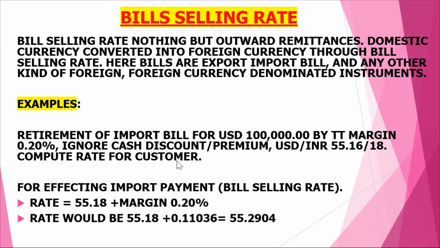Because we are going to apply the selling rate, we take 55.18. Okay, selling rate is always higher than the buying rate, plus margin 0.20%. And you have to remember that when selling is there, we always add the margin. When buying is there, we always subtract the margin. Okay, so the rate will be 55.18. We find 0.25% of 55.18. So we got here 0.111036. So we add this, we'll get 55.2904. Okay, so this rate will be quoted to the customer for the bill selling rate.